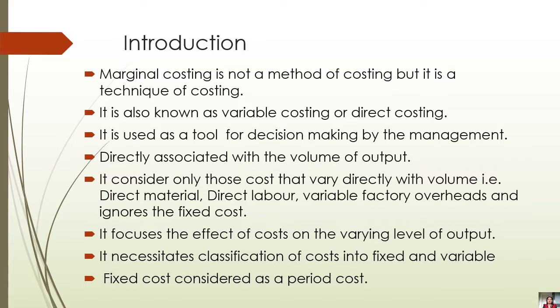Why is this so? Because as you know, fixed cost is a period cost. Period cost means the cost which is incurred by the firm in the long run. That means the fixed cost is fixed, whatever may be the circumstances, the organization has to incur that cost. That's why it is called a fixed cost.